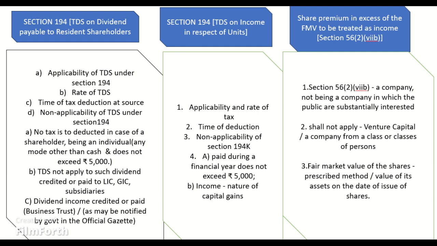Time of deduction. The deduction is to be made at the time of credit of such sum to the account of the payee or at the time of payment by any mode, whichever is earlier. Non-applicability of Section 194K. No tax is required to be deducted if the amount of such income or the aggregate of the amounts of such income credited or paid or likely to be credited or paid during a financial year does not exceed Rs 5,000, or the income is of the nature of capital gains.